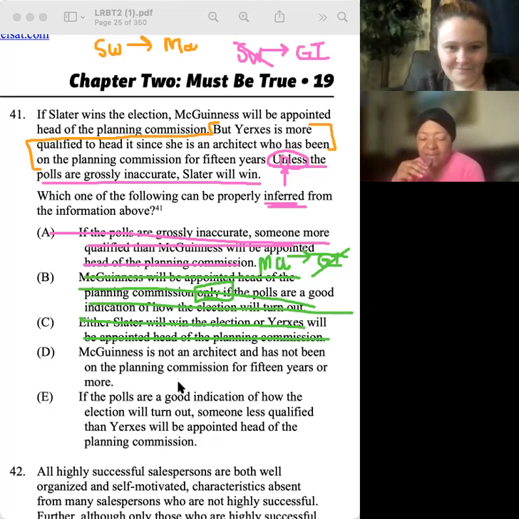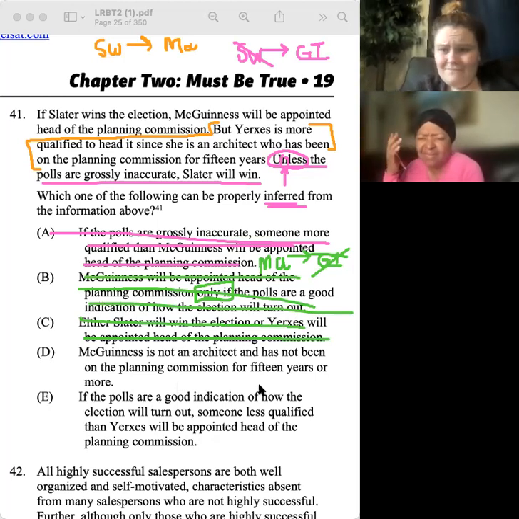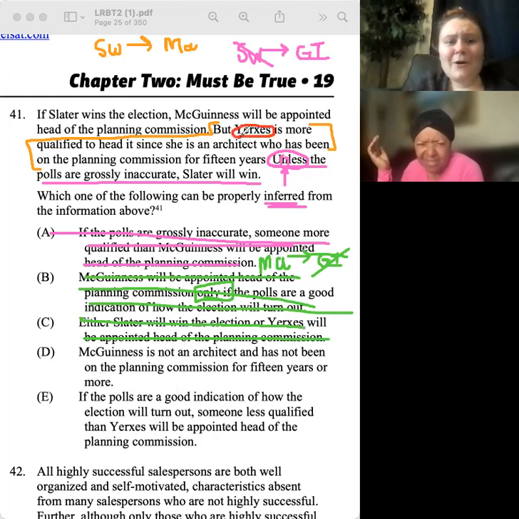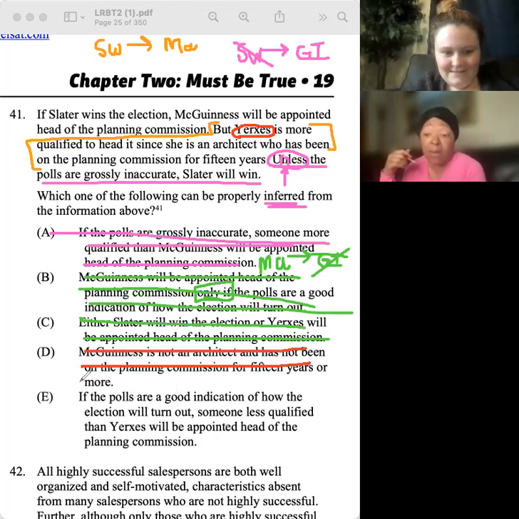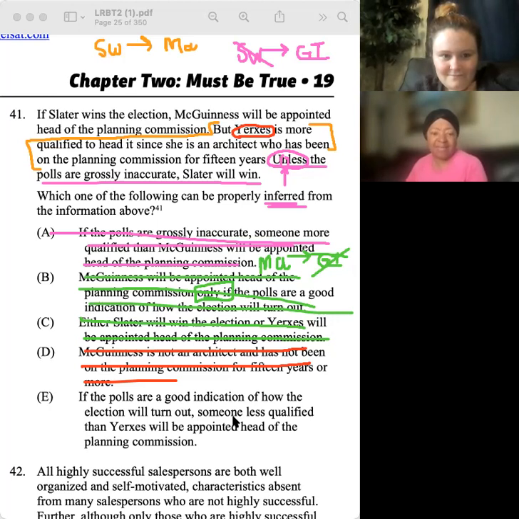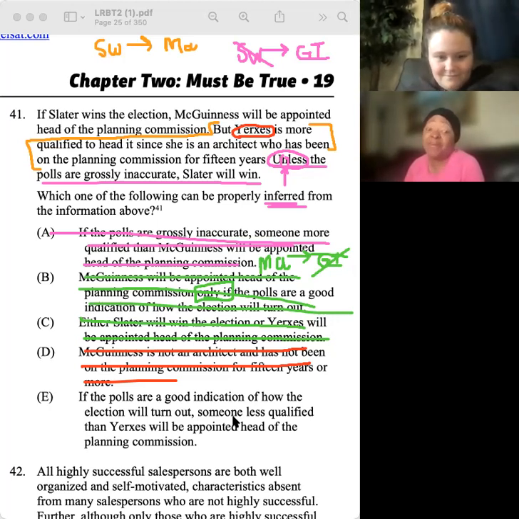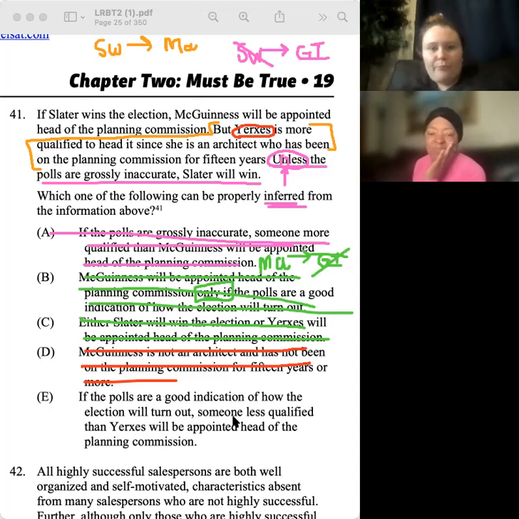D: McGinnis is not an architect and has not been on the Planning Commission for 15 years. What's that got to do with anything? Maybe Y and McGinnis both are architects and both have been on the planning committee for 15 years. So D is wrong. And E: if the polls are a good indication of how the election will turn out, someone less qualified than Y will be appointed head of the Planning Commission. Well, according to the statement, that is what's going to happen.